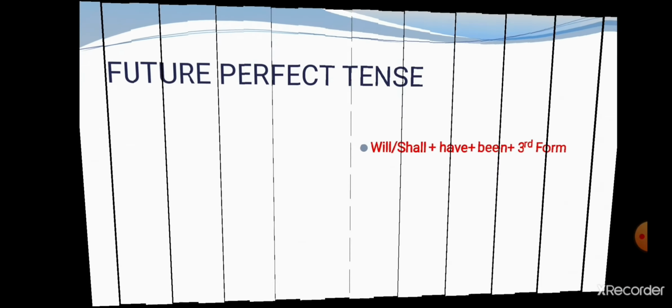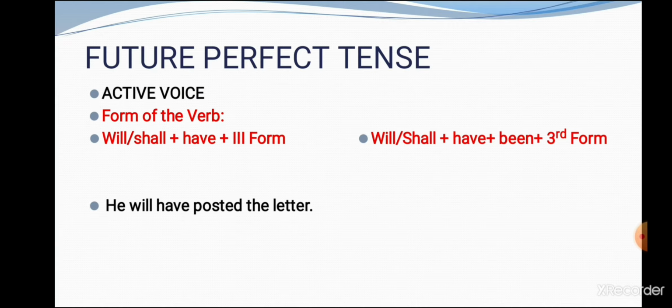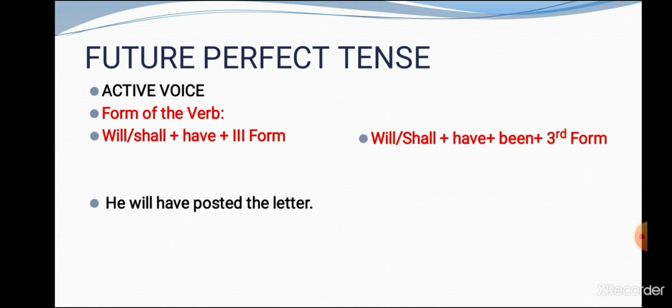Then students, let's talk about future perfect tense. In active voice, the form of the verb which is given to us here is will or shall plus have plus third form. For example, he, subject, will have, form of the verb, then posted the letter.